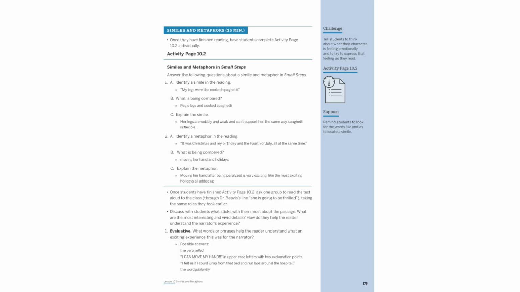Similes and metaphors enrich the narrative by vividly illustrating experiences. For instance, my legs were like cooked spaghetti, compares Peg's weak legs to flexible spaghetti, highlighting their frailty. Similarly, It was Christmas and my birthday and the 4th of July all at the same time conveys the immense excitement of moving her hand, equating it to multiple joyous celebrations.